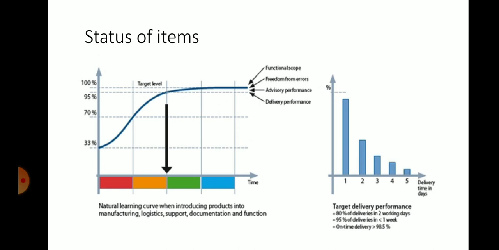The target delivery performance: 80% of deliveries in 2 working days, 94% of deliveries within less than a week, on-time deliveries greater than 98.5%. You can see the delivery time in delays. The status of items shows whether the items are delivered in time or not by this graph.